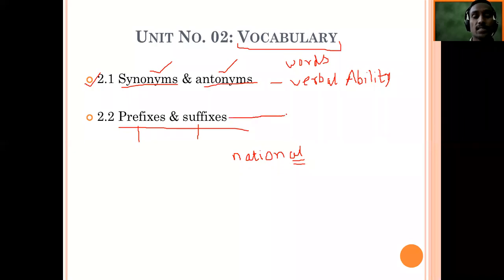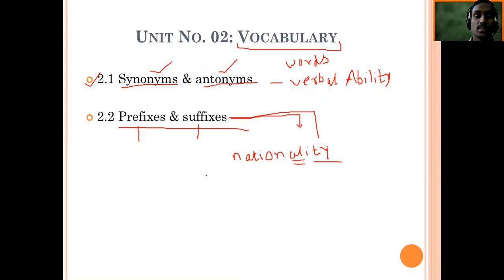AL is a suffix. So we got a different word because of the suffix. Somebody told me nationality. If I write here nationality, you'll come to know that ITY is again a suffix.